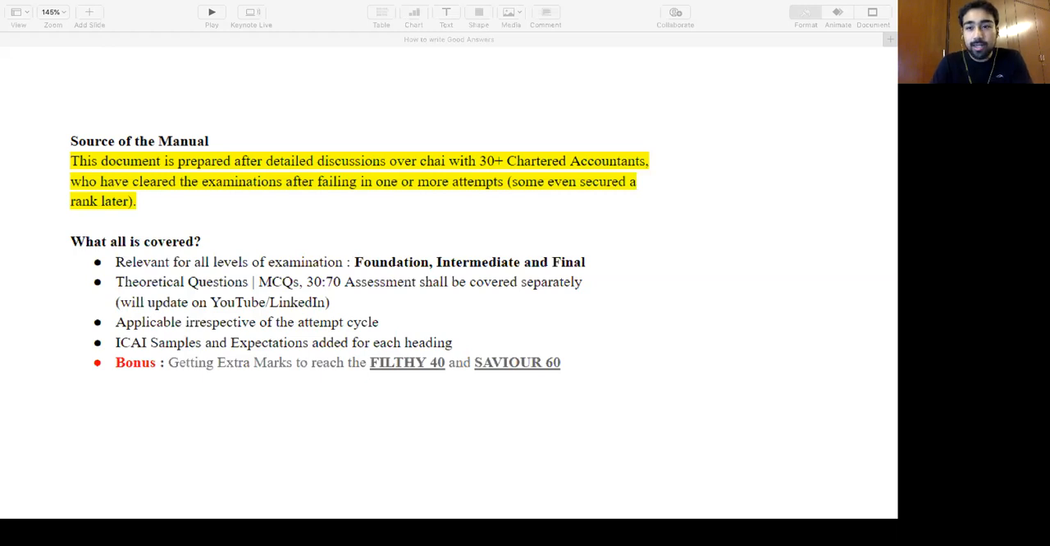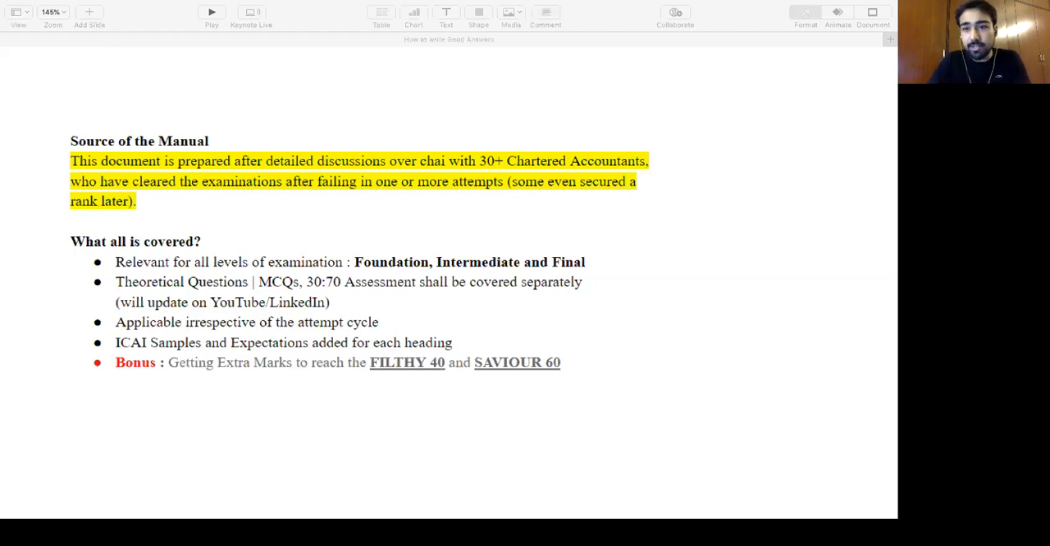And I have also added a bonus segment here, which is about getting extra marks to fill that 40. We all want that 40 marks in a particular theory subject, especially Audit or Law, right? And the savior 60, the magic figure 60, that is going to give you an exemption. You never have to give that exam again for the next 4 attempts, is what I remember. So how can you get those extra marks to reach 40 and 60, if you don't know the answer or you're stuck in a particular examination? That is also something I've tried to cover in this.